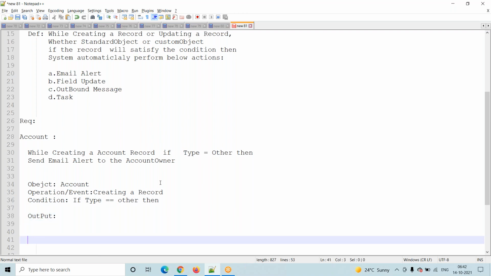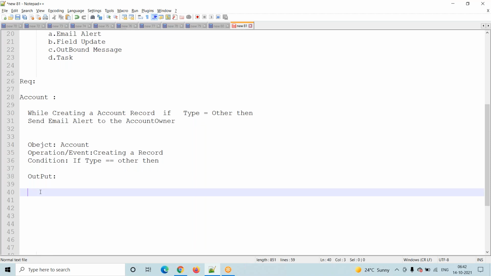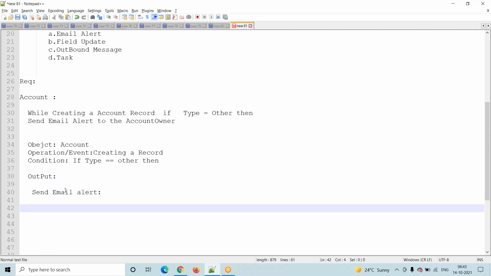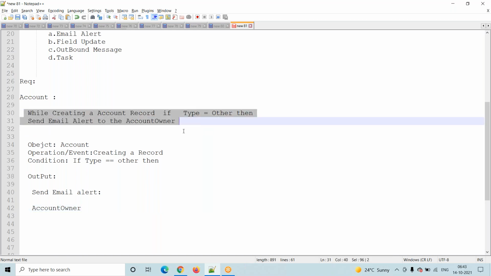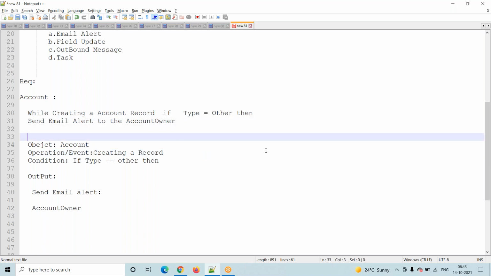Send an email alert. Whom do we want to send the email alert to? The account owner. This is my requirement: while creating an account record, if type is equal to other, then send an email alert to the account owner.